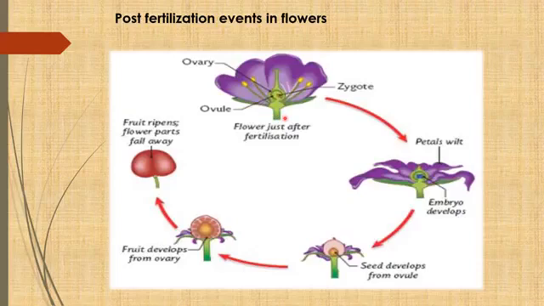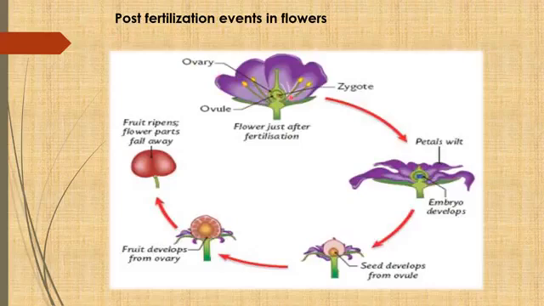And after that, with this development, the wall of the ovary also starts to swell. As a result, the ovary finally develops into the fruit, which develops a thick wall that we call the pericarp, right? The covering of the fruit we call the pericarp. It is protective in function. This is the main role of the pericarp. And when seeds mature, they are dispersed, and under favorable conditions these seeds germinate and give rise to a new plant. So these are the events that take place in the flower.